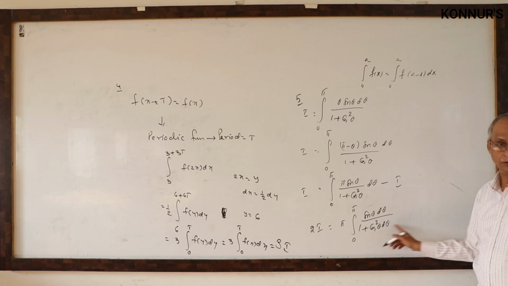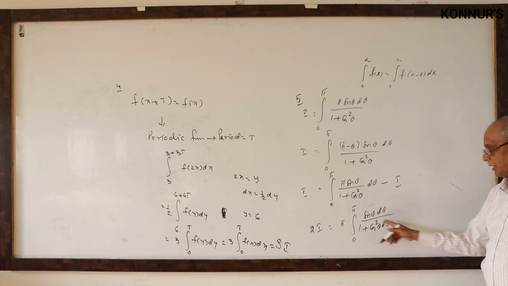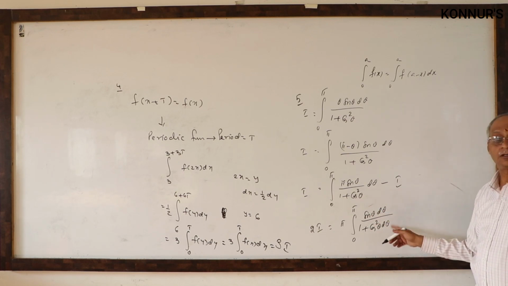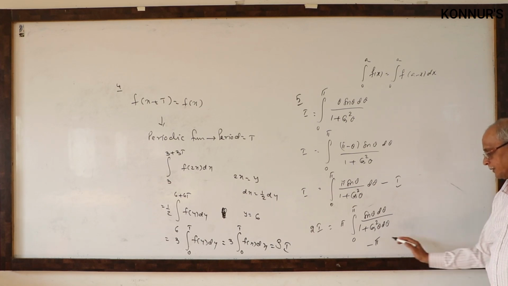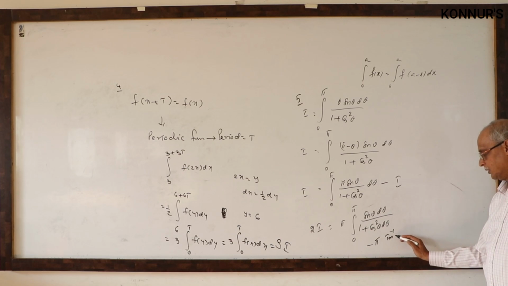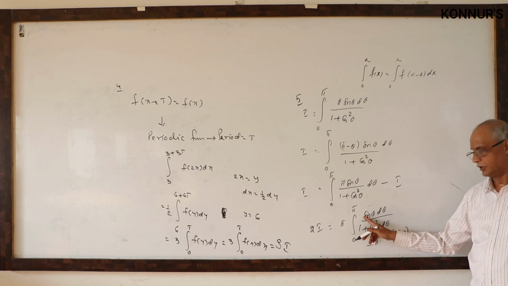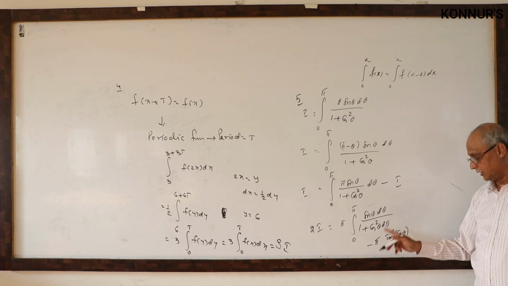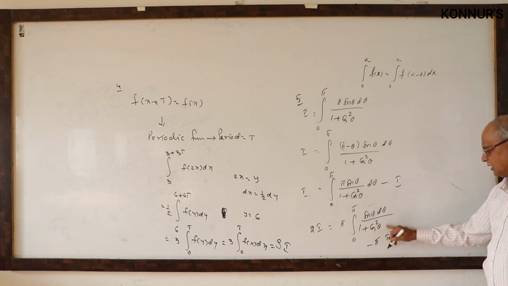Cos theta is t, minus sin theta d theta is dt, dt by 1 plus t square, the tan inverse formula. Therefore minus pi, I write directly tan inverse cos theta, since t is cos theta.